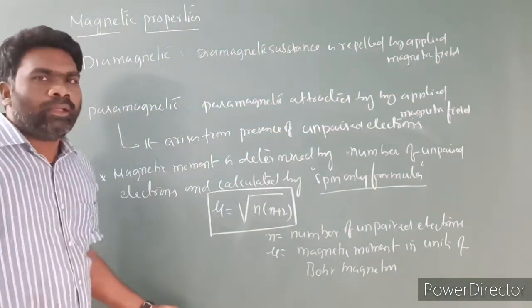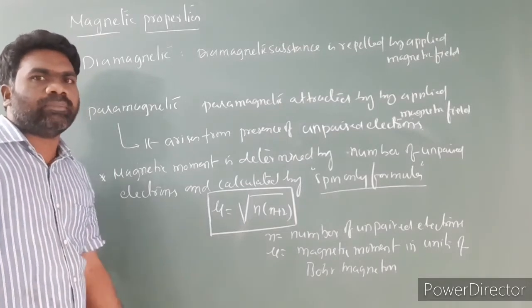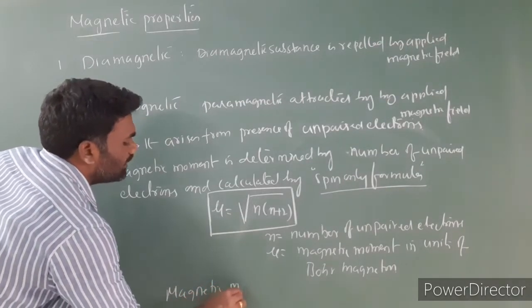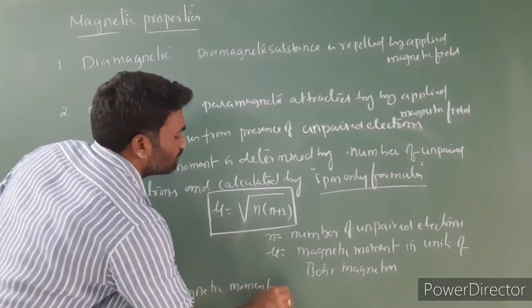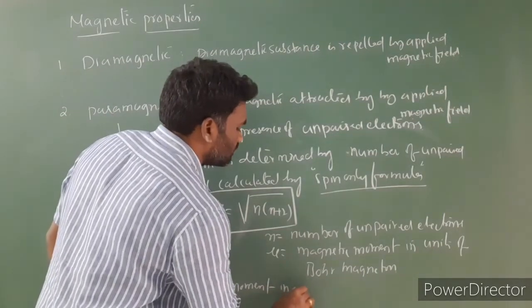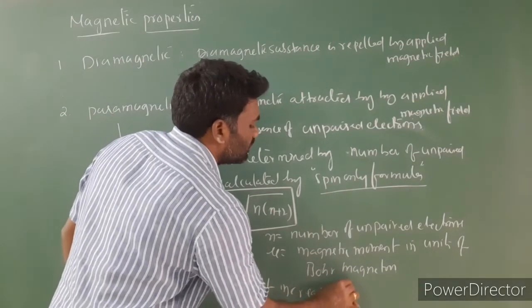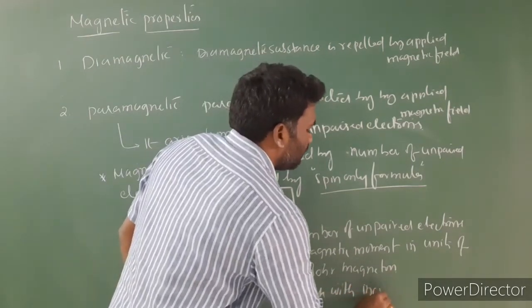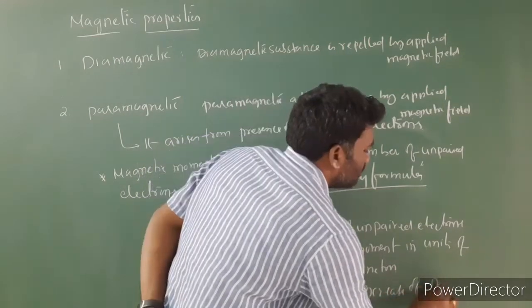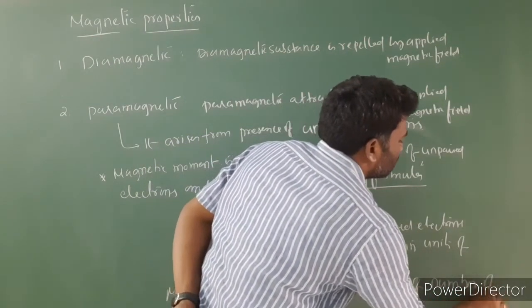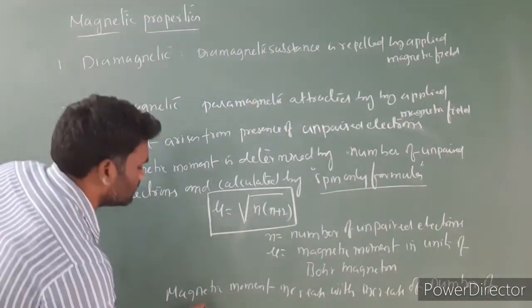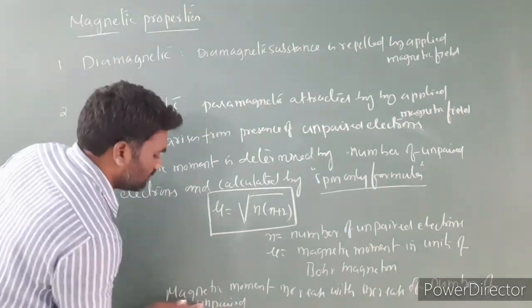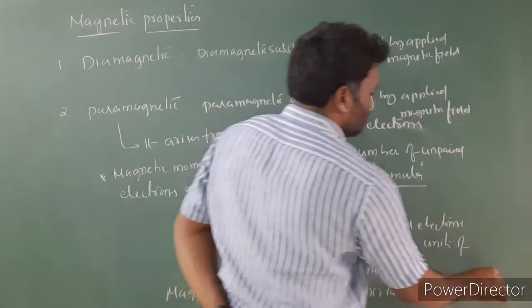Next, magnetic moment increases with increasing number of unpaired electrons.